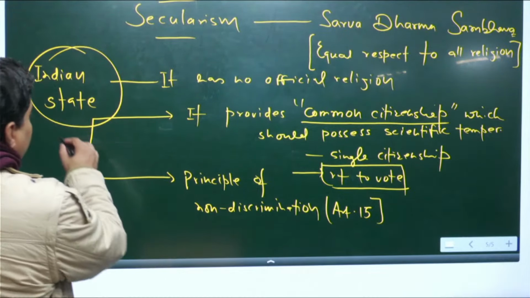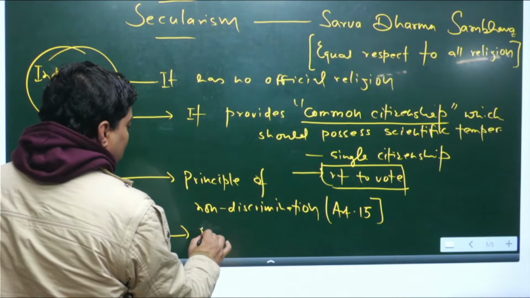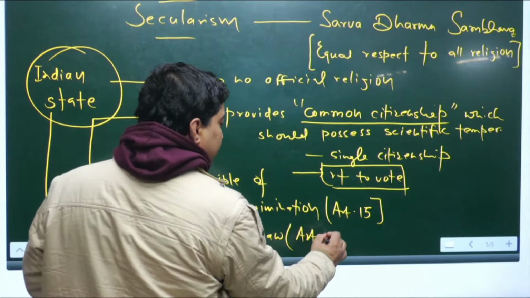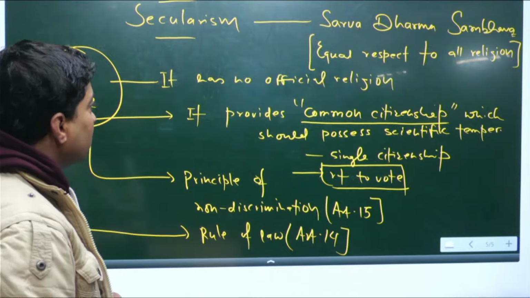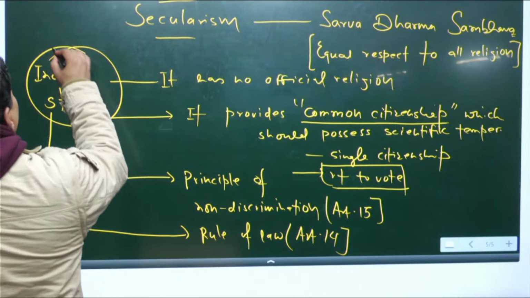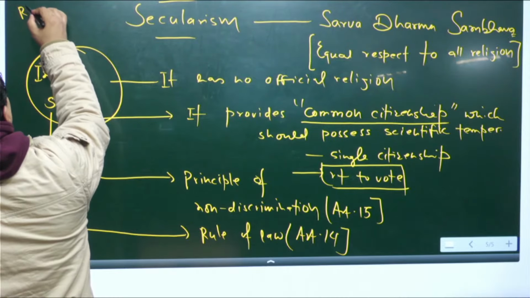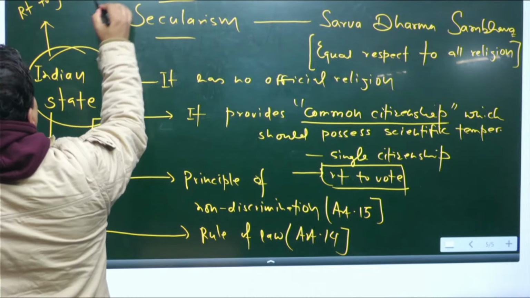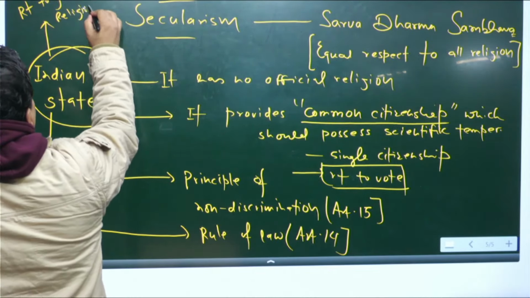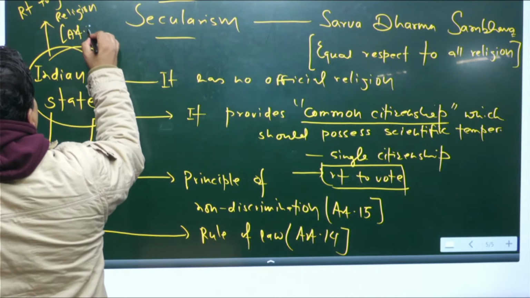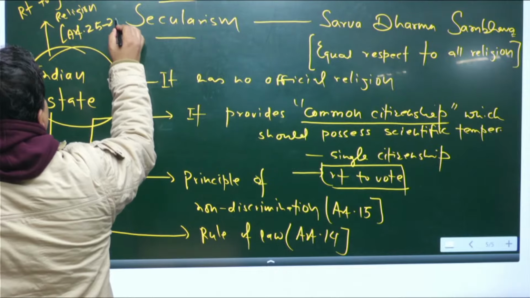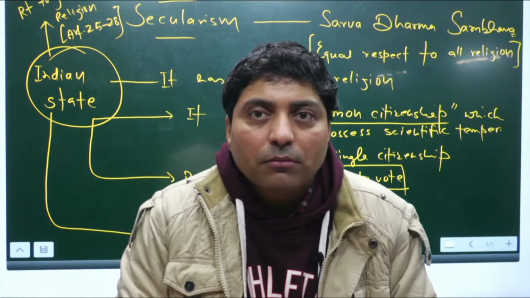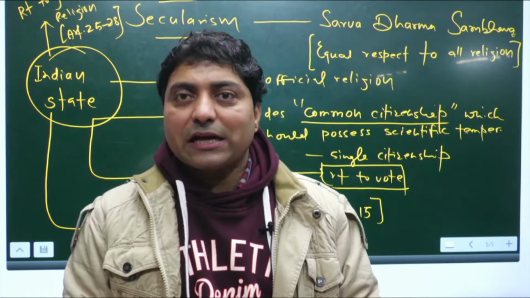Now if you look at the Indian state, it follows the rule of law, you know, Article 14, right. Now the Indian state provides the right to freedom of religion, that is Articles 25 to 28. Now these are all characteristics of a secular state. It is a character of a secular state.